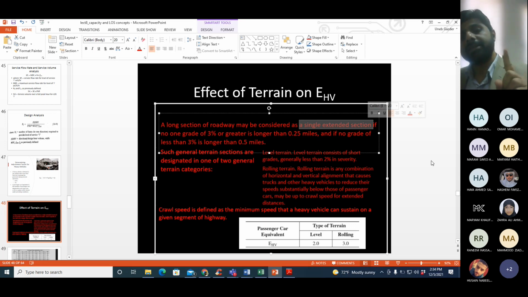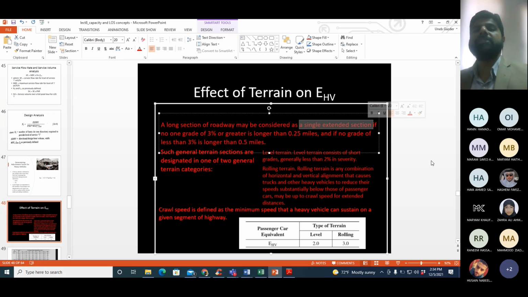The first point is that the gradient is less than 3%, but it extends to more than 0.5 miles. The second point is that the gradient is more than 3%, and it extends to more than 0.25 miles. If you don't fulfill either of these conditions, then you have general terrain.